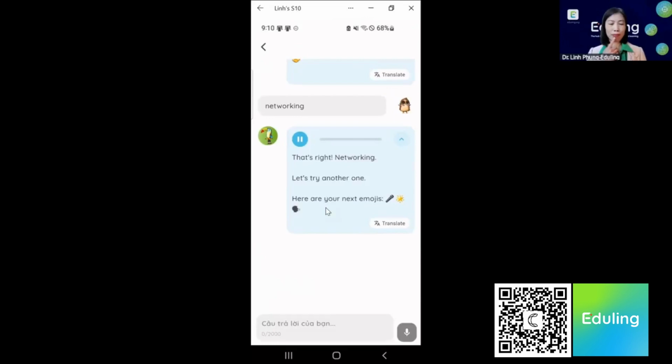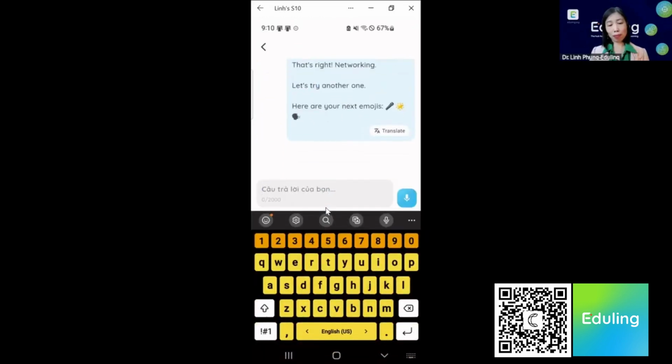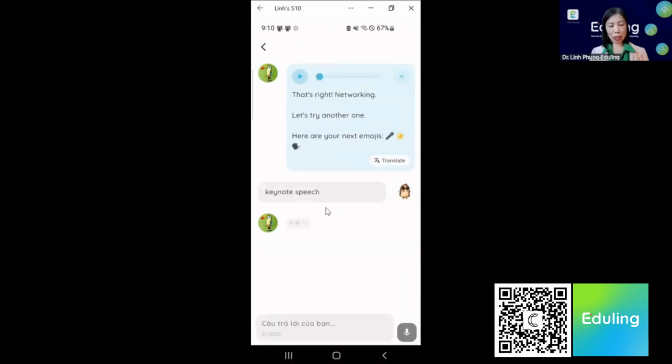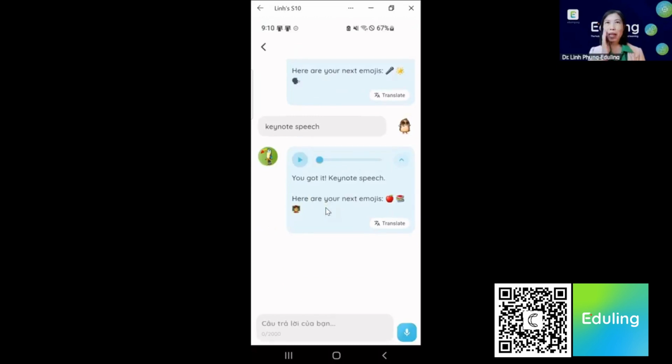Let's try another one. Here are your next emojis. Mic, glowing star, speaking head. Mm. Okay, keynote speaker or speech. You got it. Keynote speech. Here are your next emojis. Red apple, books, teacher.